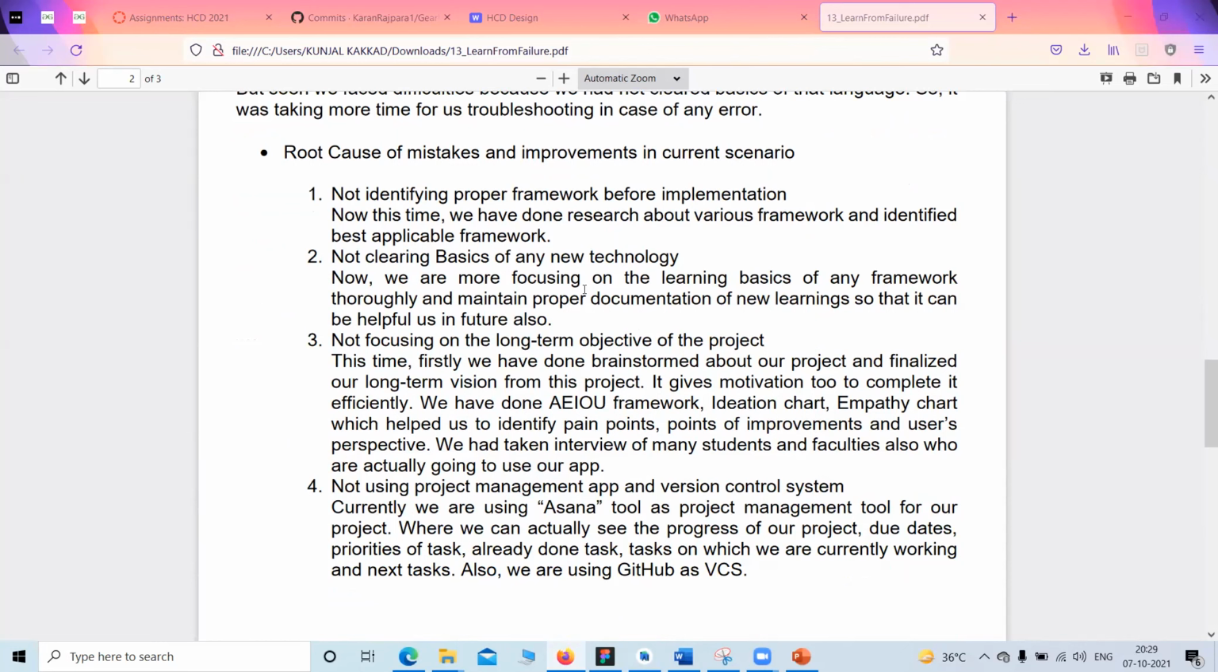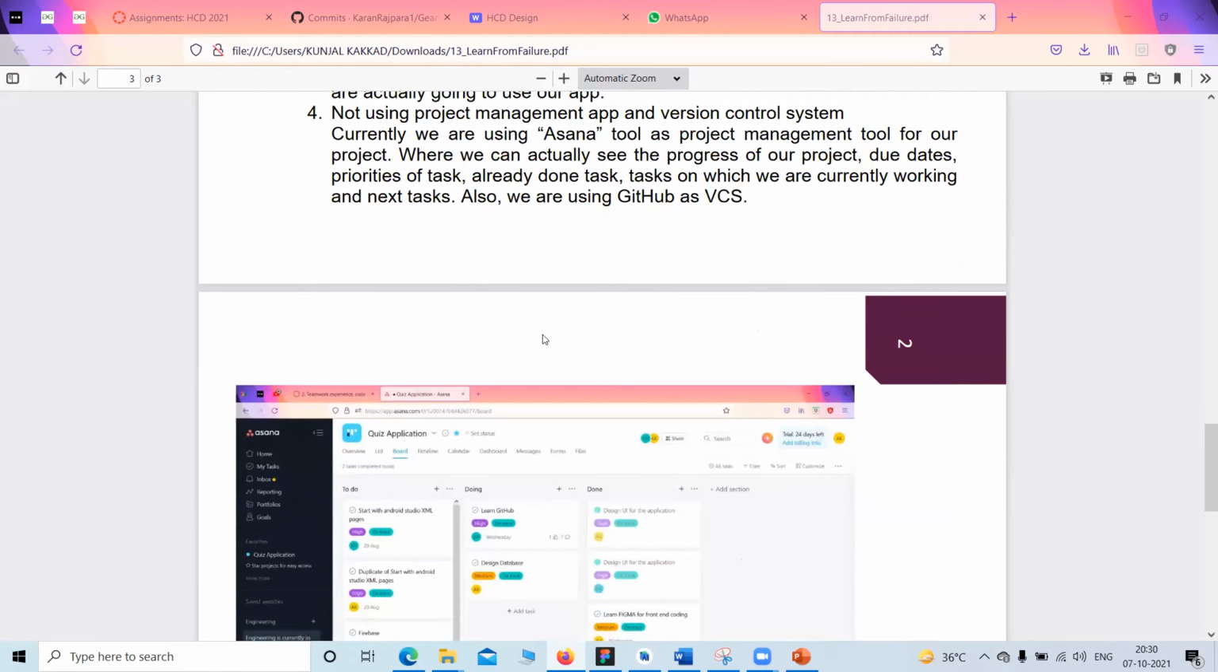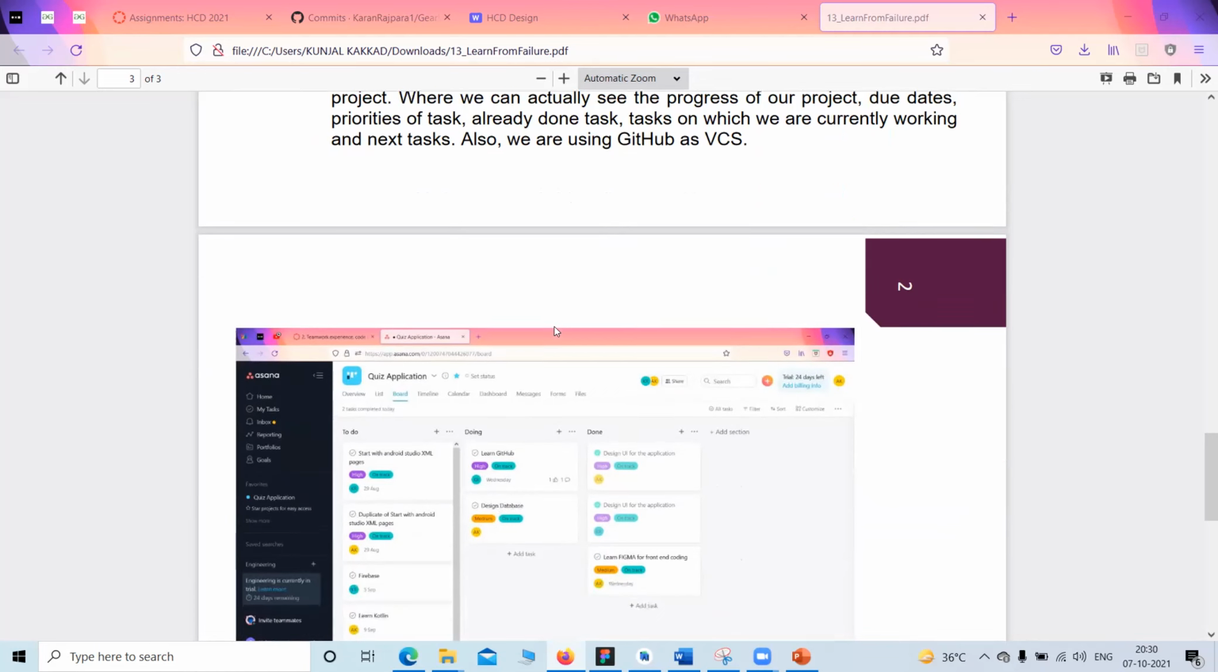This time we have used the Asana tool for project management, where we can see the to-do list, like this thing should be done next, this thing has already been done. We can set the priority. We have used that project management tool, and we have taken stakeholder interviews there. Stakeholders means the users who are actually going to use our application. So we have taken interviews of them, and this way we have first of all identified the mistakes of the past semesters, and now we have overcome them.